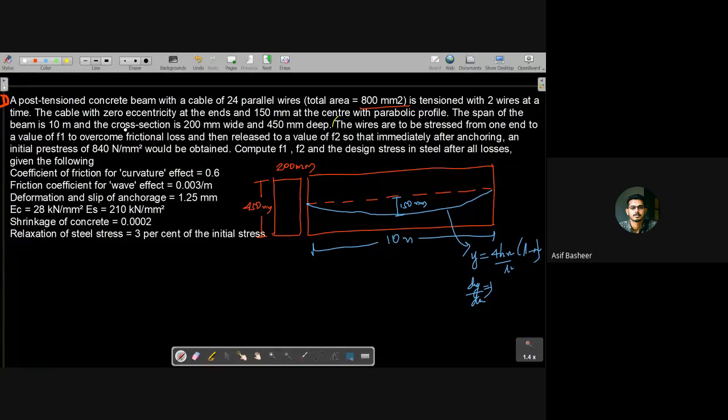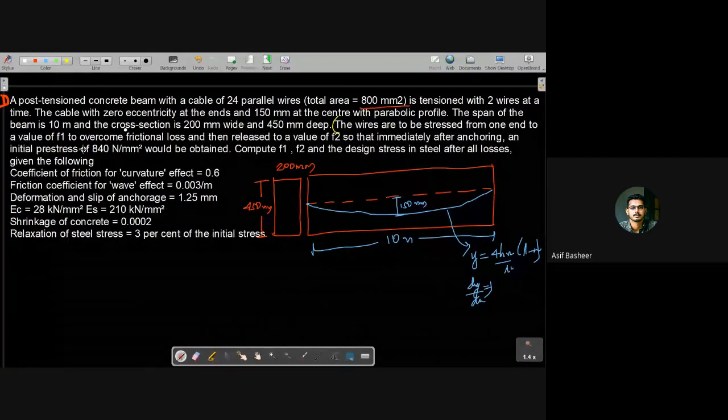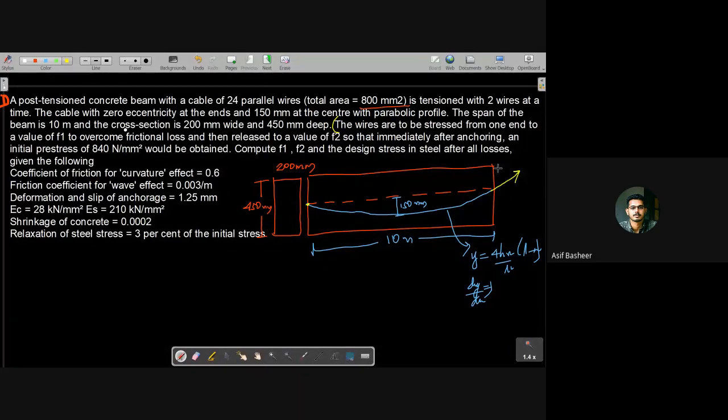The wires are to be stressed from one end to a value of F1, which means if I'm jacking it from one end, it is being jacked to a value of F1 to overcome friction loss. So this F1, it is after the friction loss, right? Or is it before the friction loss? The wires are to be stressed from one end to a value of F1 to overcome the friction loss.